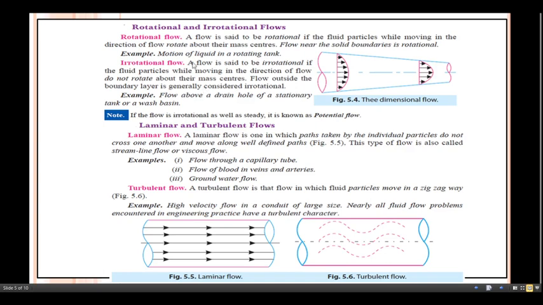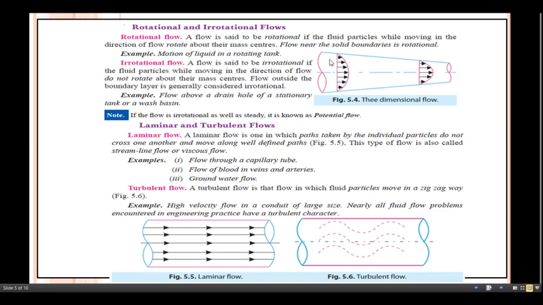Now next one, irrotational flow. A flow is said to be irrotational if the fluid particles while moving in the direction of flow do not rotate about their mass centers. Flow outside the boundary layer is generally considered as irrotational flow.